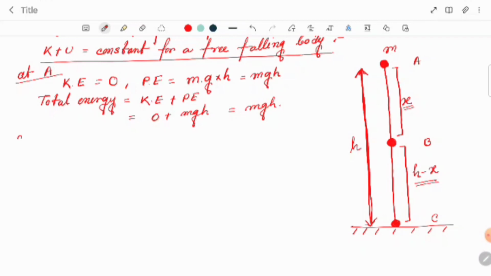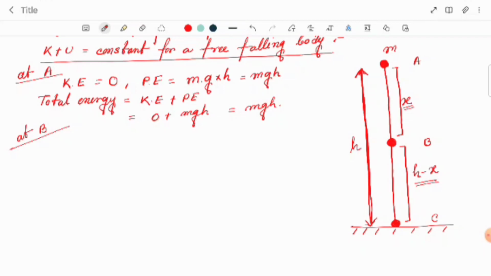Now let's see. At B, what will be the kinetic energy? Before that, we have to know, whenever the body is coming from A to B, the body should have some velocity, right?